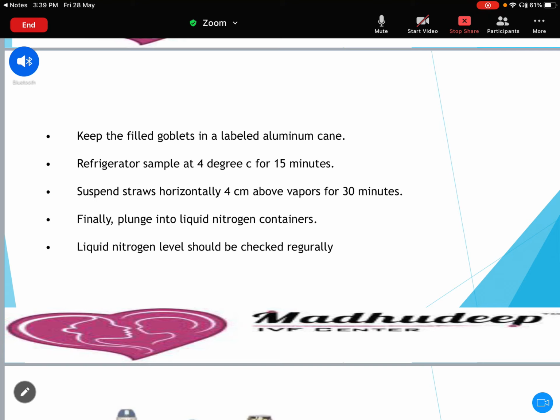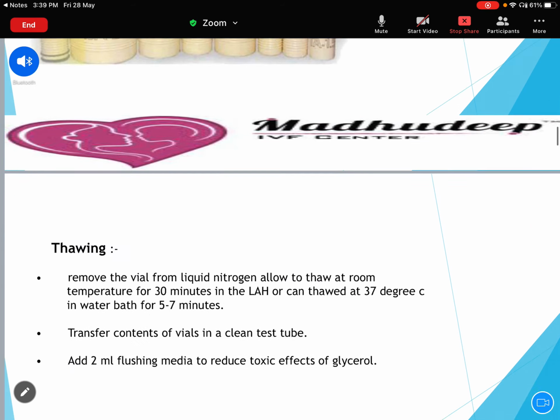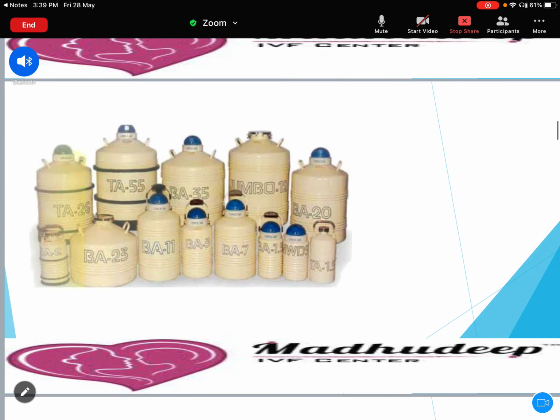This protocol may differ from center to center, so there may be a little bit of difference at your center also. And liquid nitrogen has to be filled in the liquid tank at frequent intervals. That is very important. So this is how we do semen freezing.